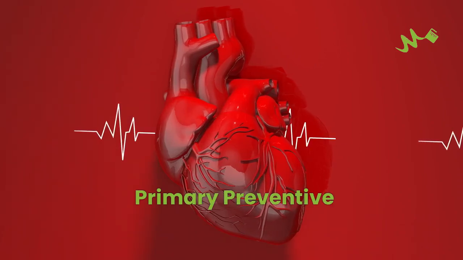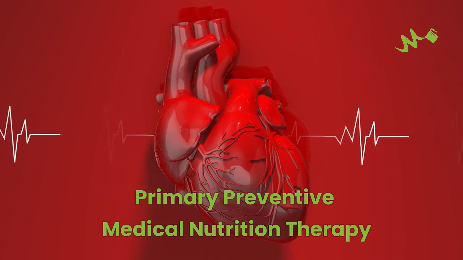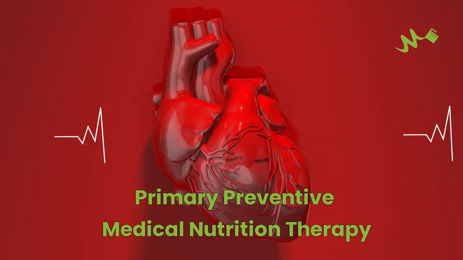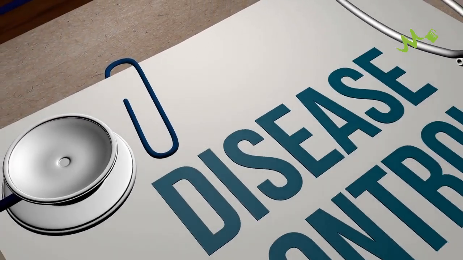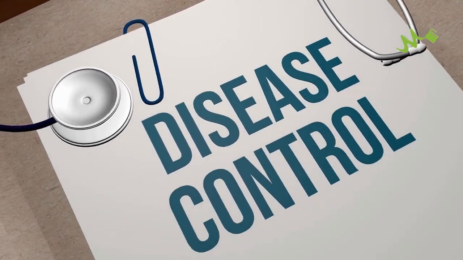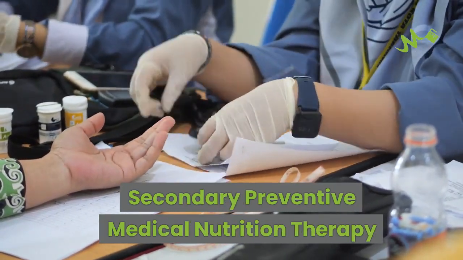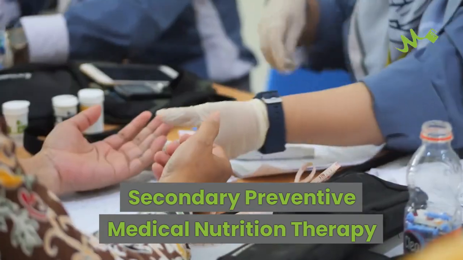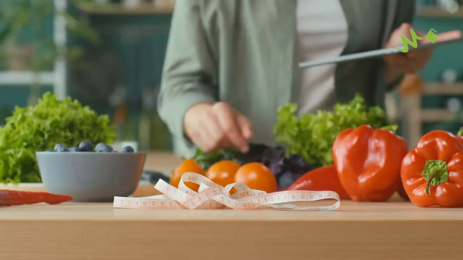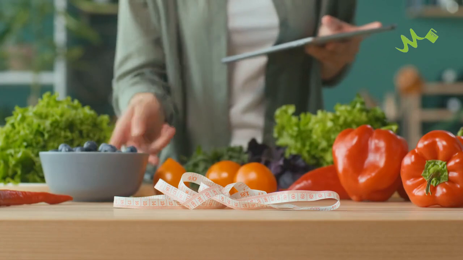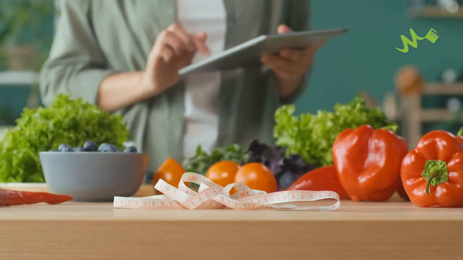An example of primary preventive MNT is following the Mediterranean diet, which has been shown to reduce the risk of developing type 2 diabetes, cardiovascular disease, and certain cancers. Secondary preventive MNT aims to prevent the progression of a diagnosed medical condition. In the case of diabetes, secondary preventive MNT may involve monitoring and adjusting carbohydrate intake to manage blood glucose levels and prevent complications. Carbohydrate counting is a common type of secondary preventive MNT for diabetes, where the amount of carbohydrates consumed in meals is tracked, and insulin doses are adjusted accordingly.